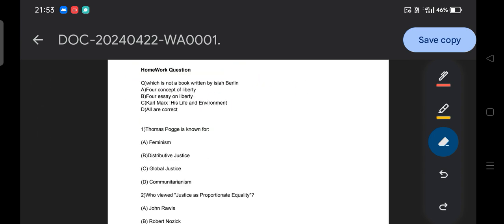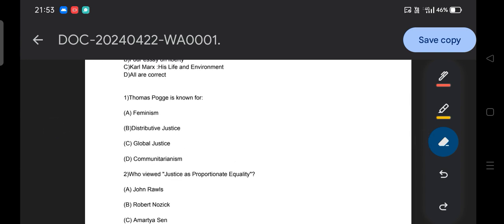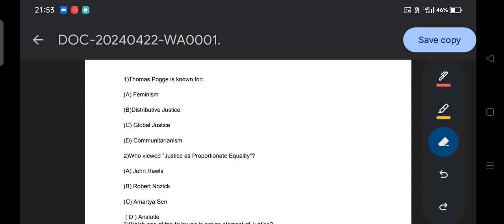Let's move to our topic, justice. As we know, first we'll discuss the previous year questions. Our motto is to analyze the questions, and on that basis cover our theory for the upcoming examination. Hope you all agree with this point. Let's start quickly. First question: Thomas Pogge is known for option A, feminism; B, distributive justice; C, global justice; and D, communitarianism.